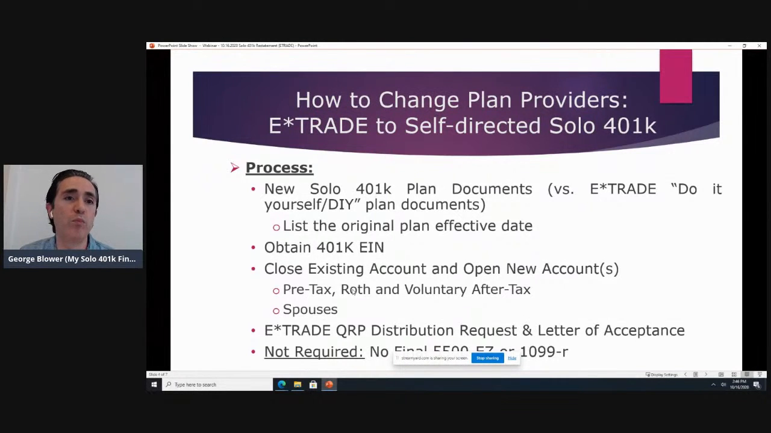So let's field this question. Does E-Trade hold my alternative investments like real estate and notes, or do they just hold my public stocks and index funds investments? So it's really the latter.